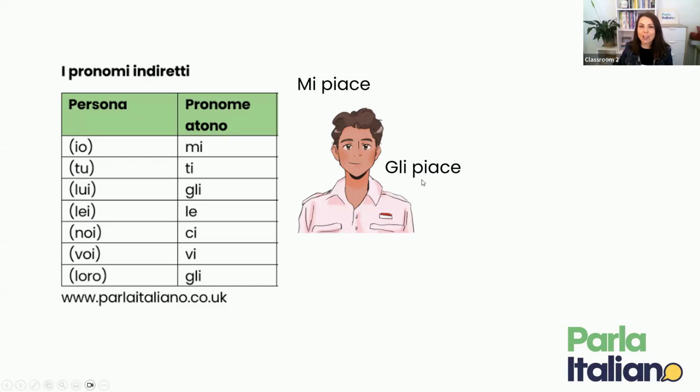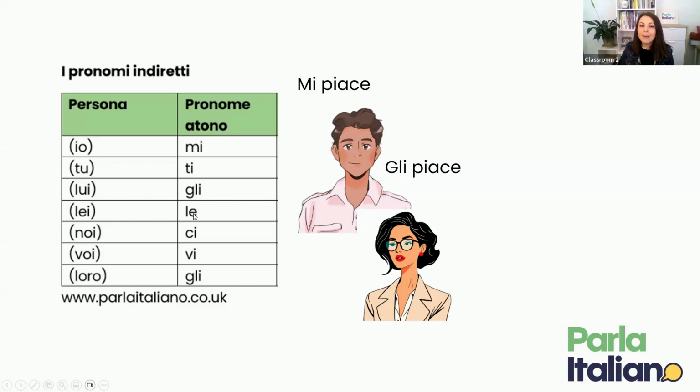Gli piace. And that is only for a male person. So for lei, we say le piace. If it is us, then in that case it is ci piace. If it is you plural, it is vi piace. And if it is they, it will be gli.